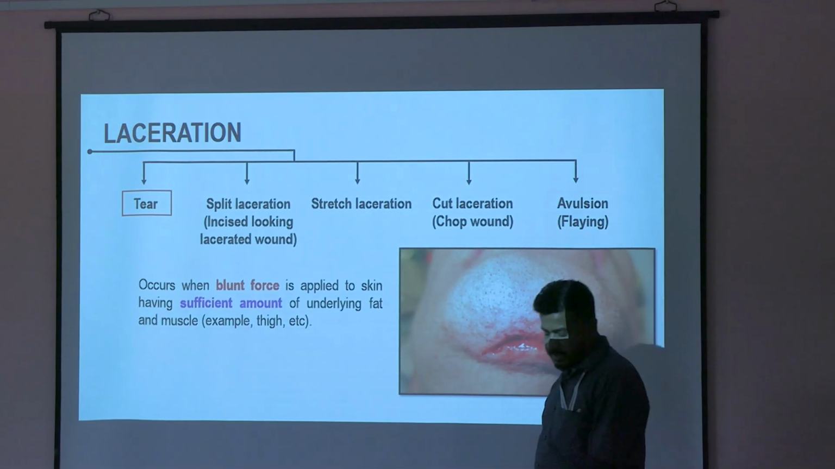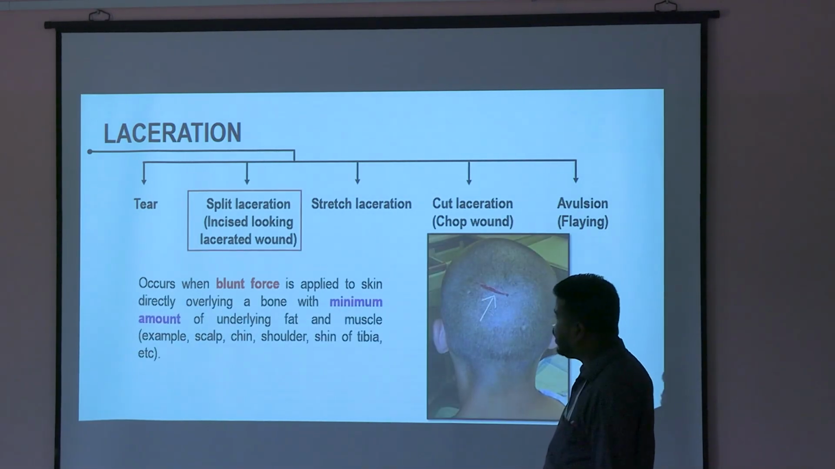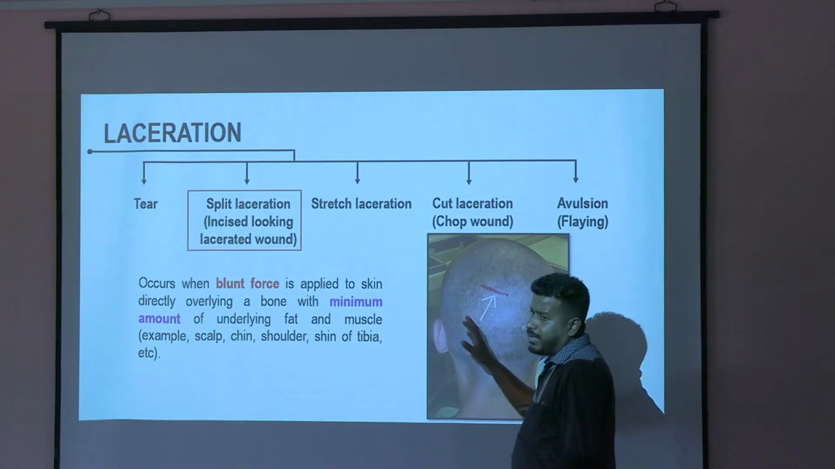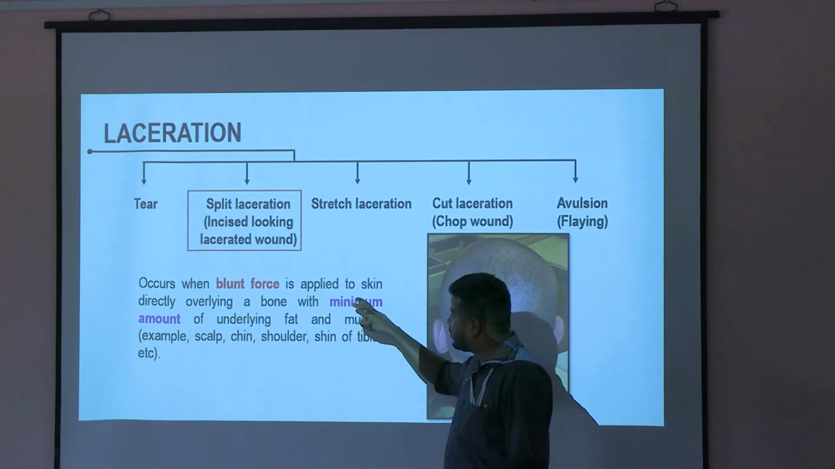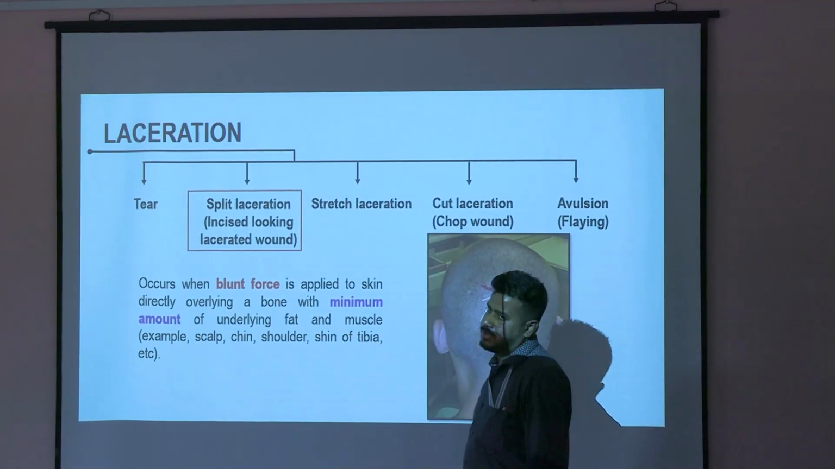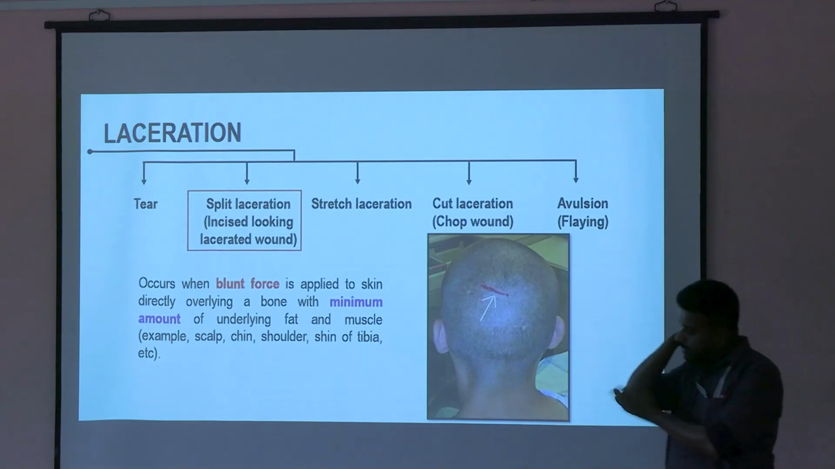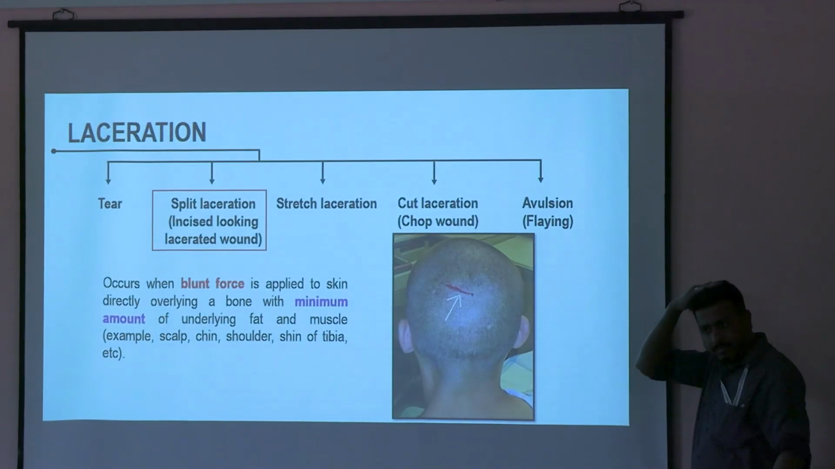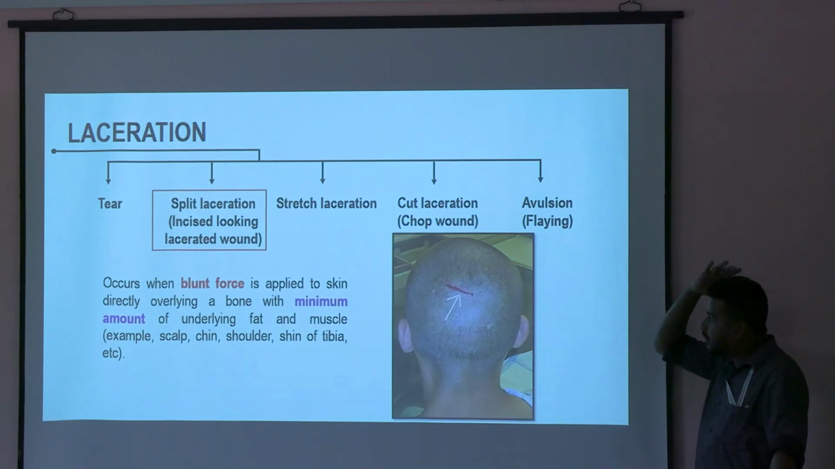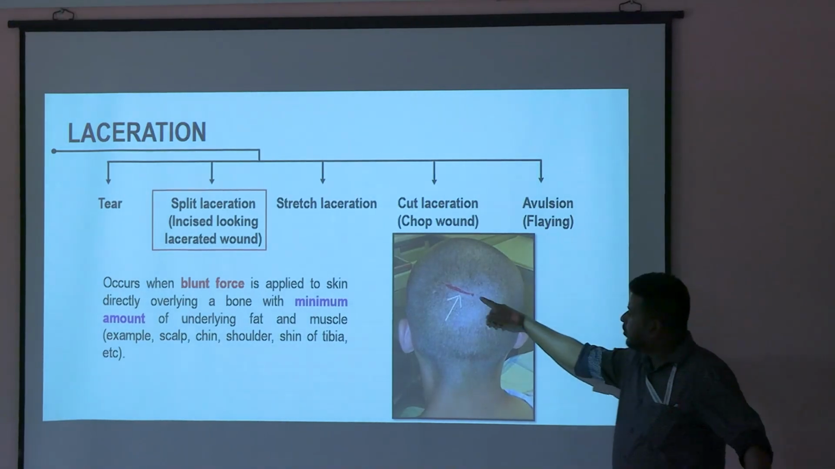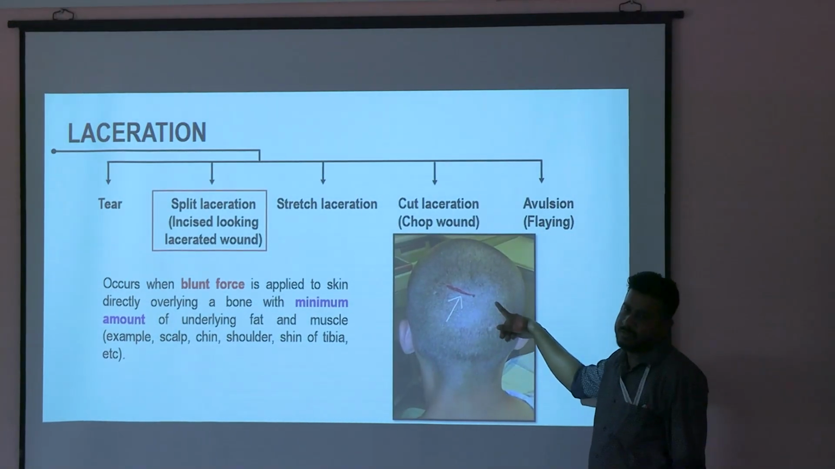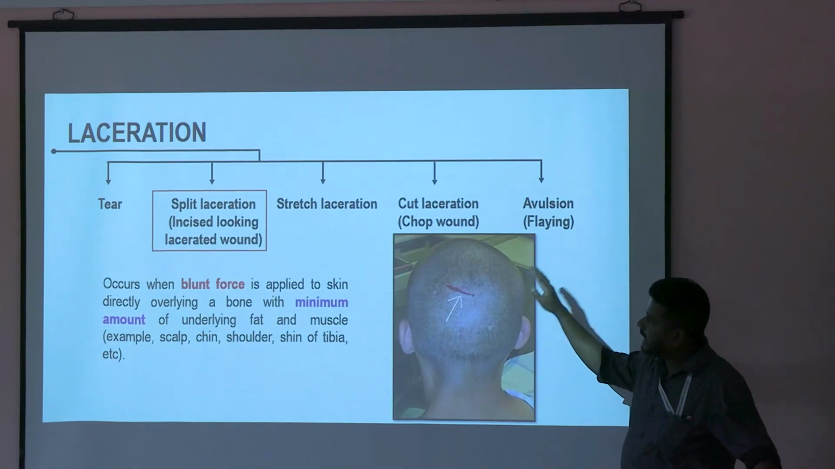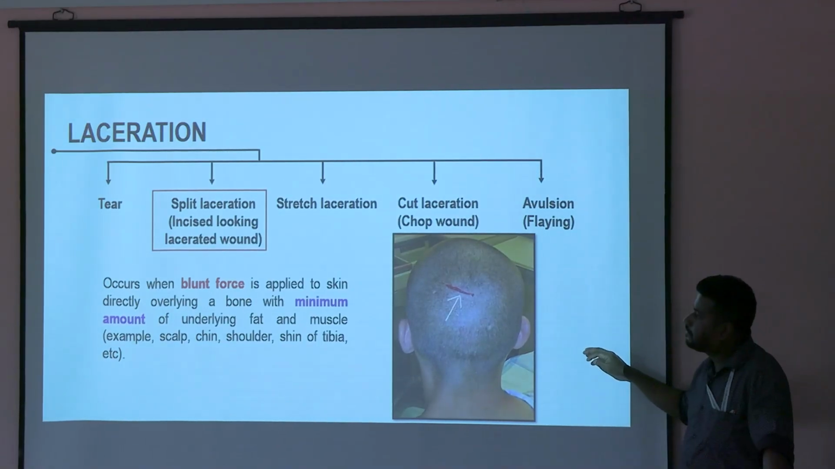Now split is where you are applying the force in a place where there is a minimum amount of underlying fat and muscle, like your face, head. You hit someone with a bamboo on the head, it will be something like this. This is known as split laceration. Other name is incised looking lacerated wound.